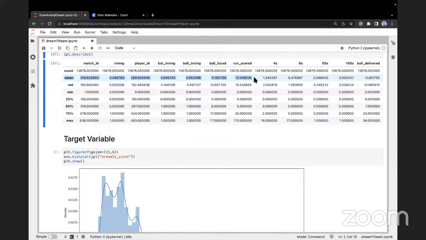See, the average number of runs scored should not be 13.4 because a lot of these players did not get a chance to bat. If they did not get a chance to bat, their runs scored would be 0. And if the runs scored would be 0, then that 0 will be driving the average, the mean, towards a lower number, which might not actually be true. Is that clear, all of you?